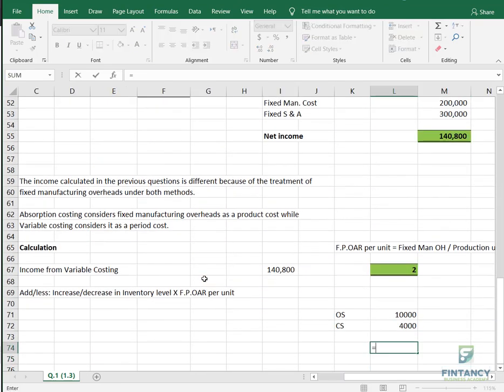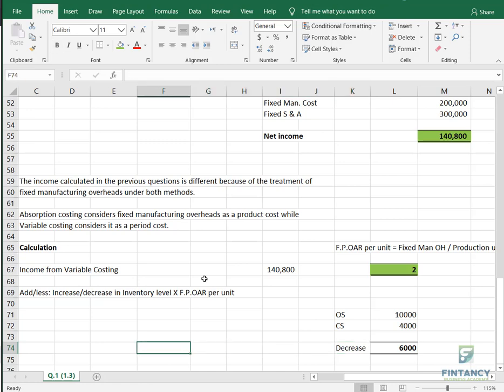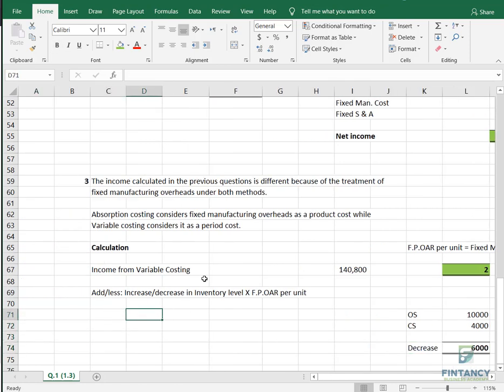So by how much is inventory going down? Inventory is decreasing by 6,000 units, right? So here you will write 6,000 and multiply this with the 2, which is your overhead absorption rate per unit. So how much will come? 6,000 into 2.